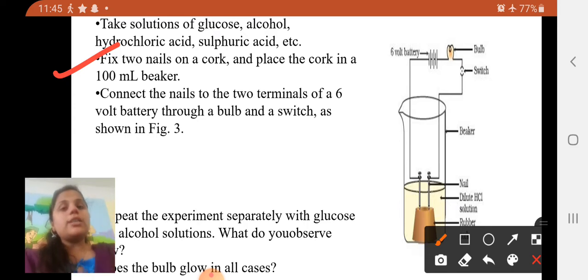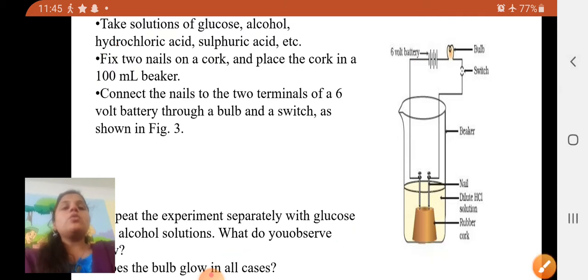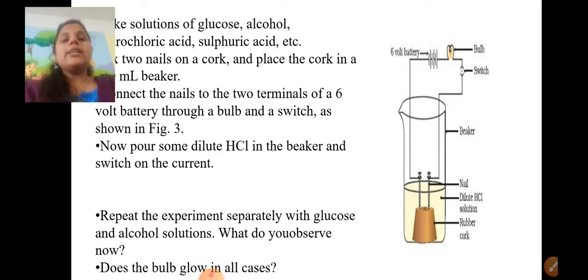Then set up the circuit as you can see here. Connect the nails to the 2 terminals of the 6-volt battery through a bulb and switch. Then you have to conclude what you get.